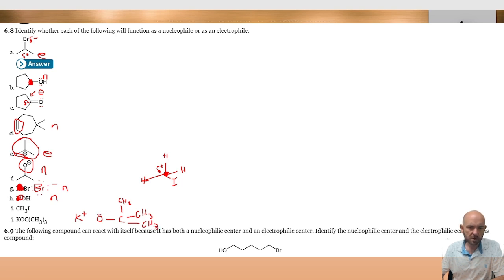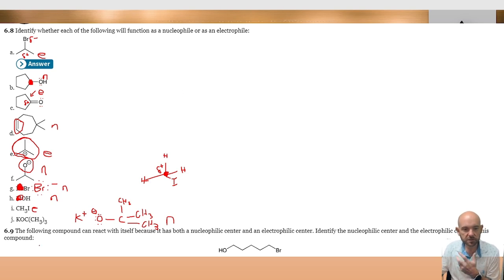So this is just a stabilized version of one of these oxygens. It's an ionic version of one of these oxygens with a lone pair that is not bonded and a localized negative charge on that oxygen. So that is going to be a good nucleophile as well. And so, I don't know if that is going to be an electrophile. That carbon is looking for a bond if he can find it.